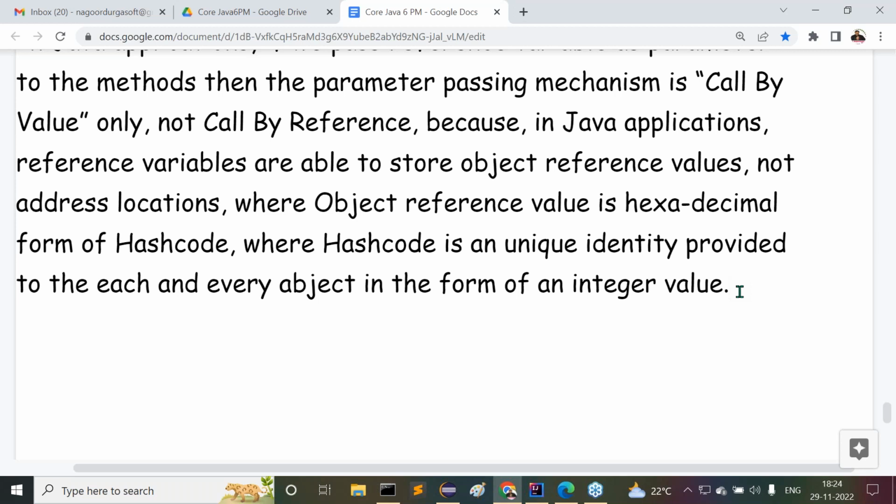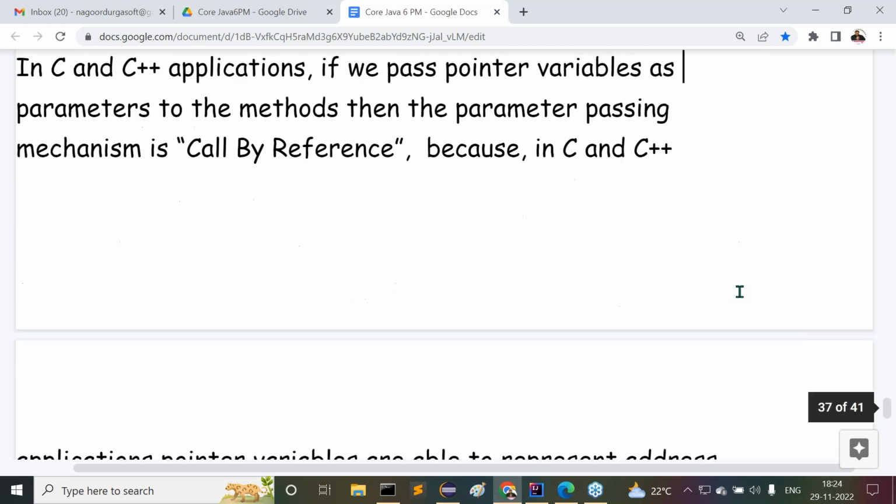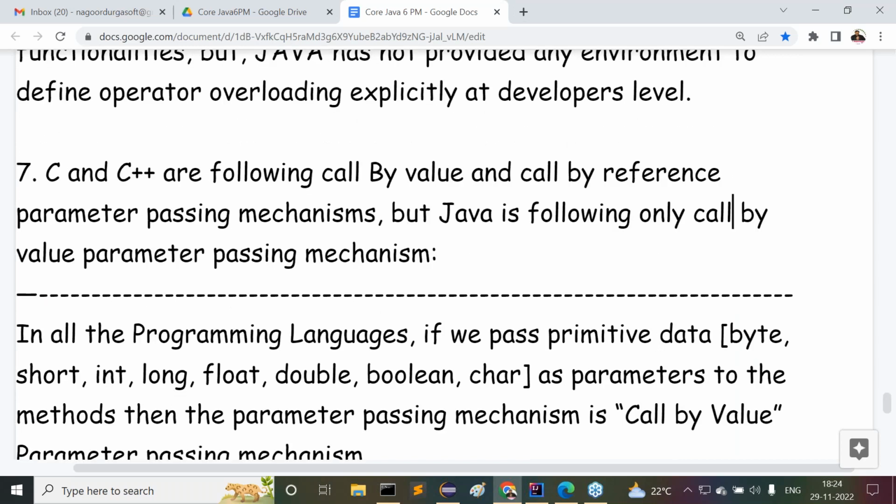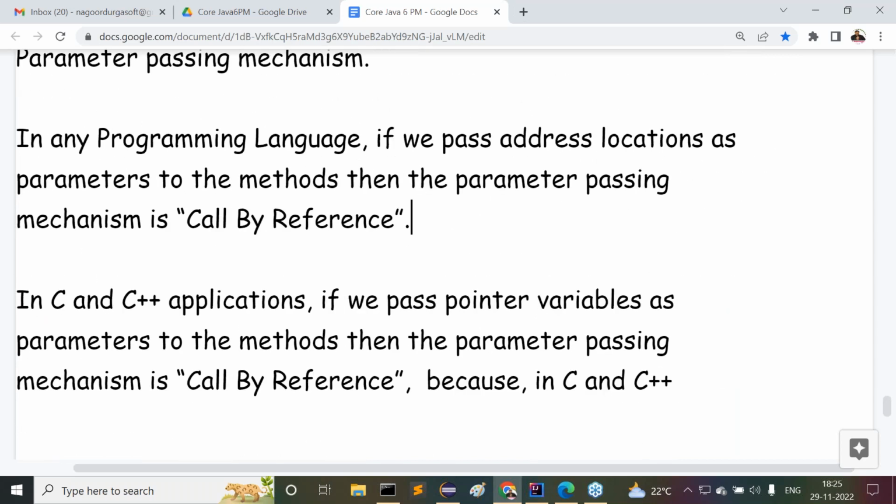So because of that reason, we can conclude and understand it clearly. In the case of Java, call by reference is not available. In the case of Java, only call by value exists. This is exactly the point we have to understand about this particular one, guys. Right, sir. Now, overall, up to now, how many things have we completed, guys? Seven only, right? Seven or eight? I think so. This is the eighth one, right?